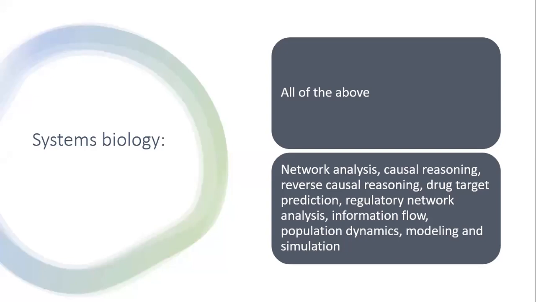After that, network analysis, causal reasoning, reverse causal reasoning, drug target prediction. We will do drug target prediction in systems biology. Then regulatory network analysis, information flow, population dynamics, and modeling and simulation.